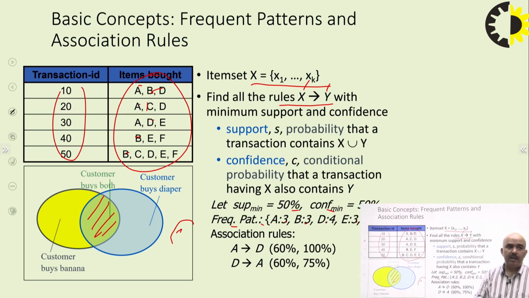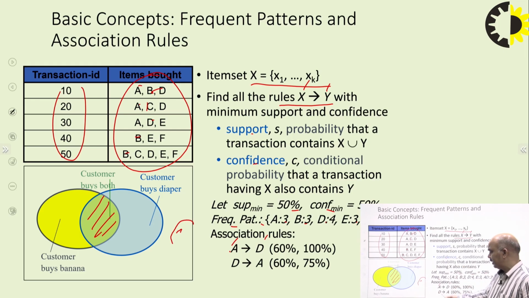So this will identify whether, if we purchase A items, we also purchase D items, and then their support and confidence values are, let's suppose, 60% and 100%.